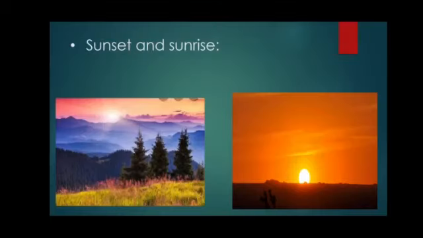Sunset and sunrise. In simple words, sunrise is when the Sun appears in the morning. Sunset is when the Sun disappears in the evening. The Sun goes down and it becomes dark. A sunrise occurs in the morning. A sunset occurs in the evening. A sunrise occurs in the east and sunset occurs in the west.